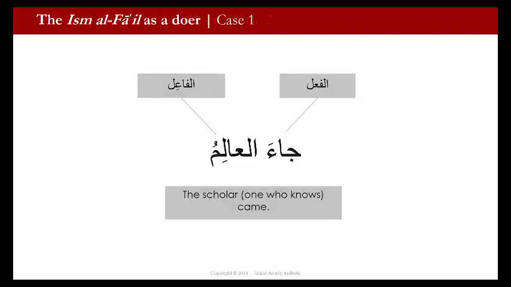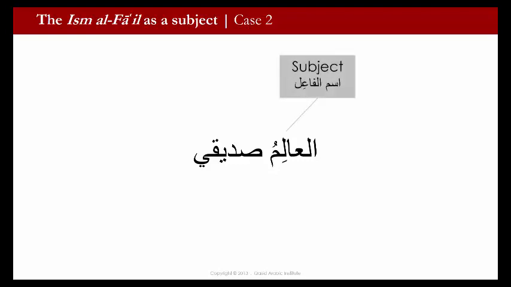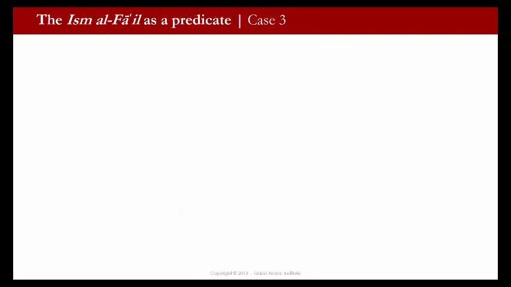doer function. Now let's look at another case, the ism al-fa'il as a subject. So here we have al-alimu sadiqi. We have the subject of the nominal sentence, al-alim, the scholar, or the one who knows. And we have the predicate, sadiqi, my friend. This is a nominal sentence. And so the translation would be, the scholar is my friend. Al-alimu sadiqi. Now let's look at a third example of the ism al-fa'il used in a sentence.